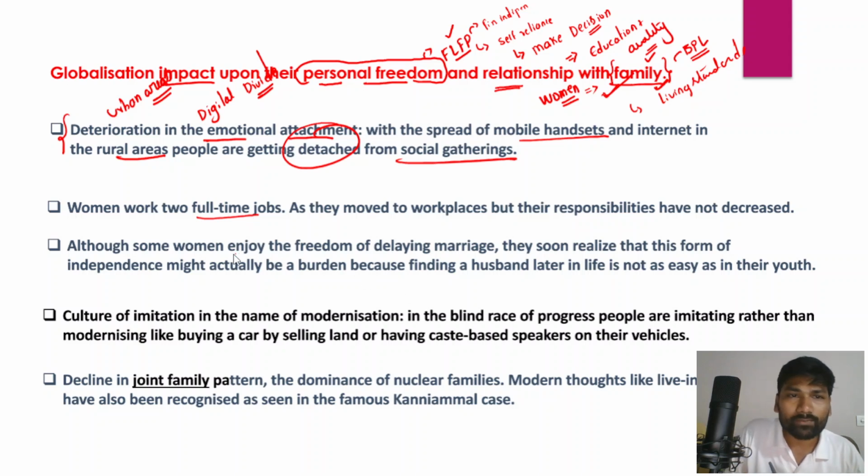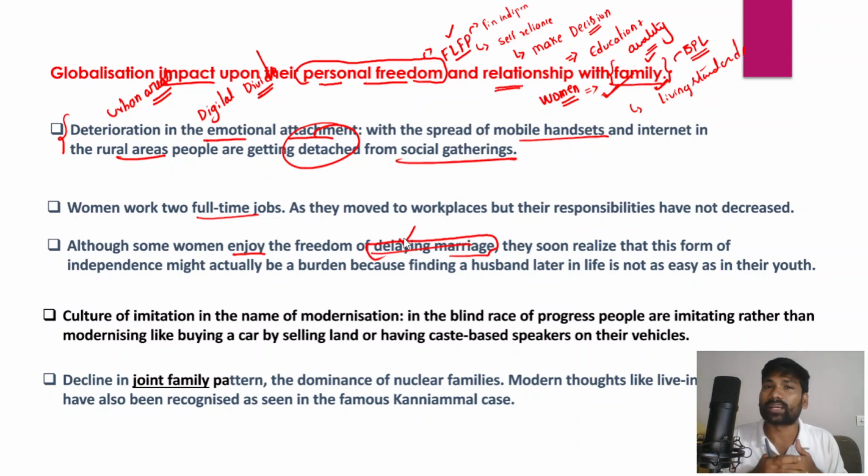Although some women enjoy the freedom of delaying marriages, because with globalization more and more skilled young and unmarried women are migrating to urban areas and their personal freedoms have increased, all these factors have led to a perception developing in society that delayed marriages for women are also okay, right?